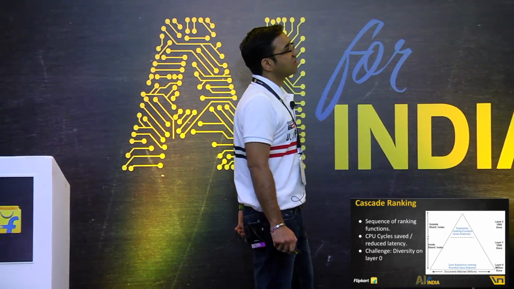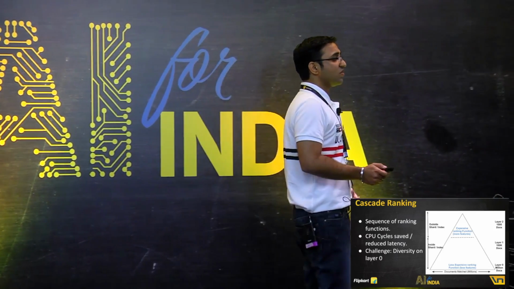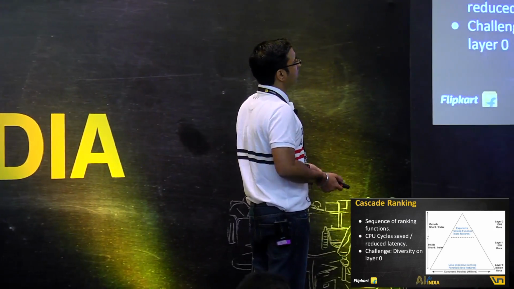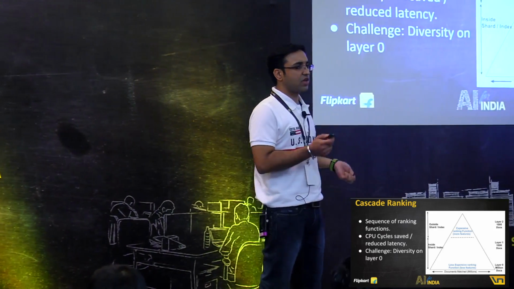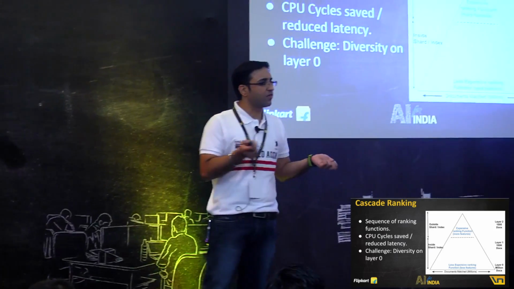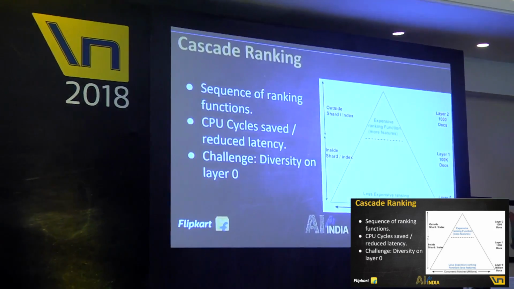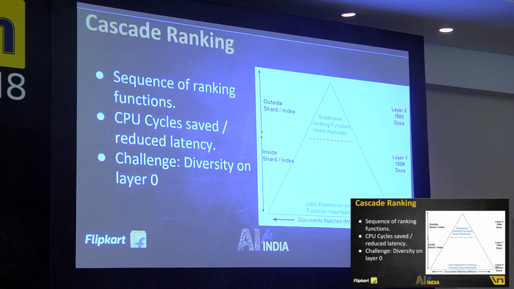While there's a challenge here, the last or the lowest ranking function that we really need is supposed to be really diverse. Take for example, the last ranking function we had, it's getting out 100k products. And say on top of 100k, I really want to run some personalized algorithm. Let's say a gender specific algorithm. What I would really need is, in this 100k, I should have an equal number of products for both male and female. And hence diversity in the last layer is really important for the ranking function.